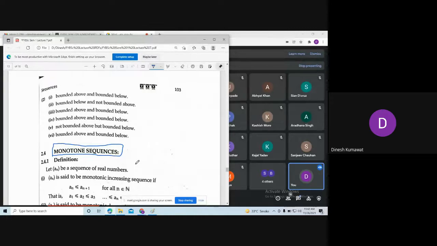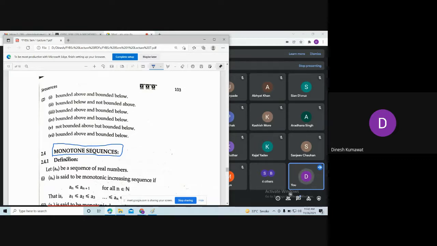Suppose a function is given to you and you need to check whether that function is integrable or not. For that also, sometimes you are going to check whether that function is monotone or not. So you will find lots of applications of these monotone sequences in real analysis, or in calculus. So please understand this concept.